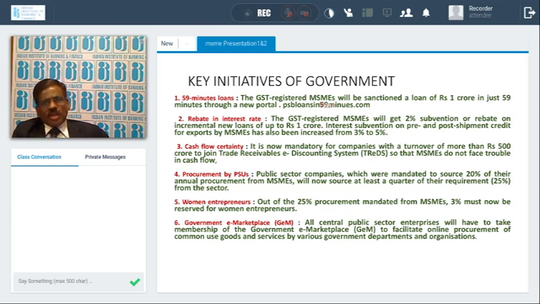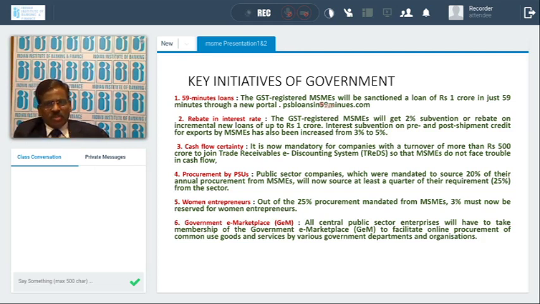Another initiative taken by the government is that all public sector enterprises will have to take a membership of the government e-marketplace for the procurement of common goods. On their website, they will announce the policies and the goods to be purchased by them, and they'll be joining this government e-marketplace.